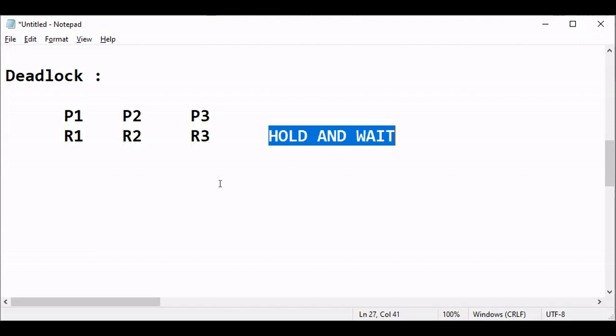So in this case, after some time the wait condition arises for every process. Now P1 is waiting for R2, P2 is waiting for R3, P3 is waiting for R1. So all are now in a waiting state. Now you can ask, if they are waiting, why can't they release? No, they cannot release. Until P1 finishes all its task, it is not releasing R1. P2 is not releasing R2, P3 is not releasing R3. It means this is the condition simultaneously. That's why I wrote here "and". No process can release the resource until it is released from primary memory.